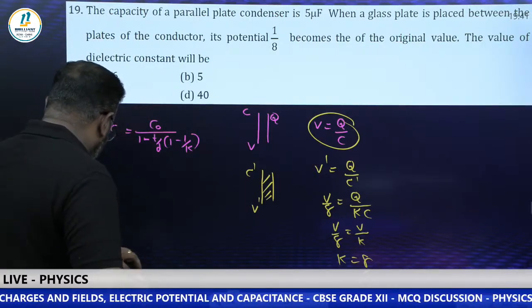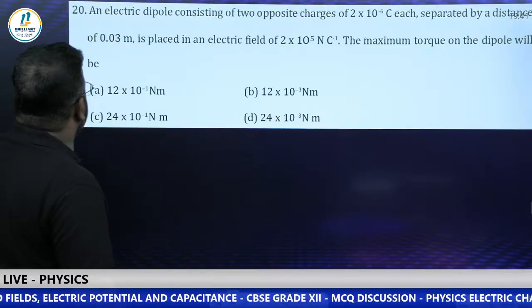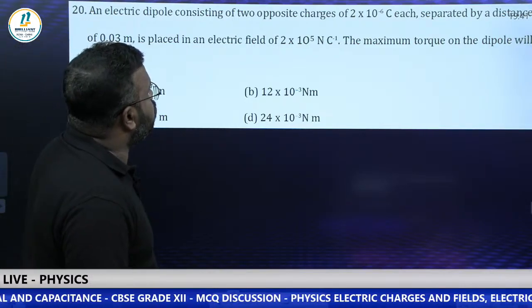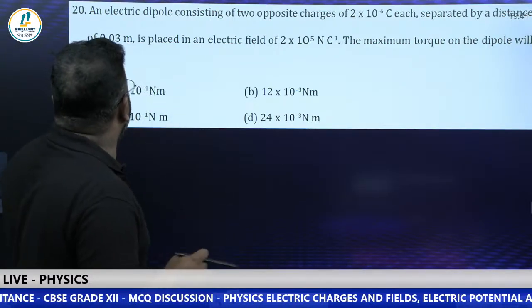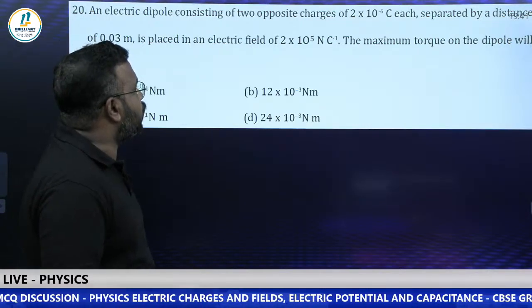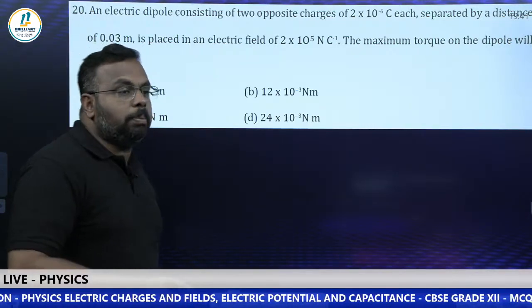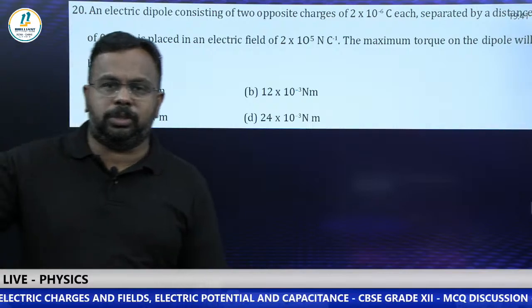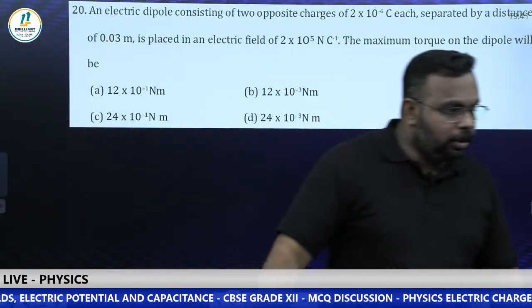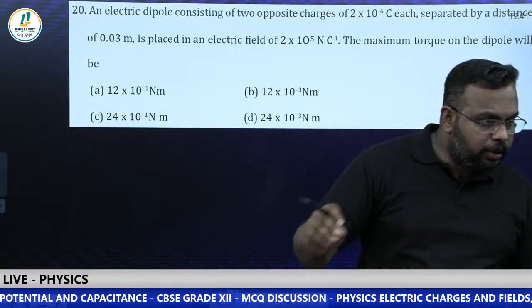Next question. Yes, question number 20. An electric dipole consisting of two opposite charges 2 into 10 power minus 6 coulomb each, separated by a distance of 0.03 meter, is placed in an electric field of 2 into 10 power 5 Newton per coulomb. The maximum torque? Direct question, torque. Calculate it quickly and comment your answer. Yes, Fahad, right answer.